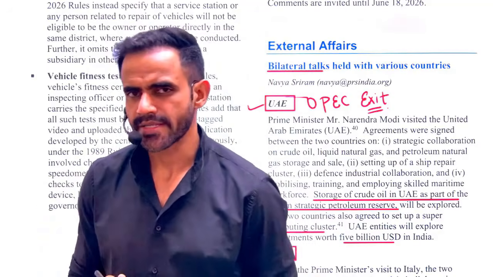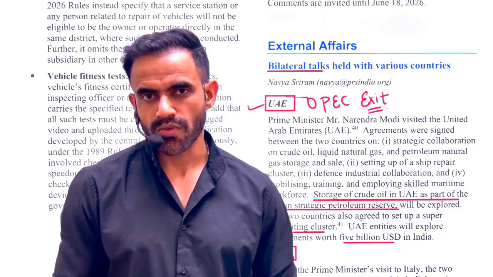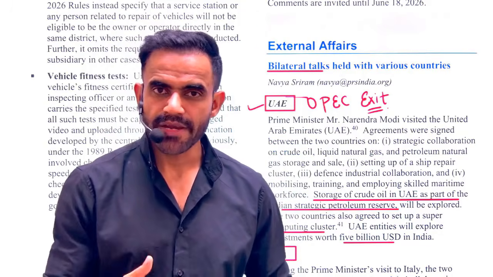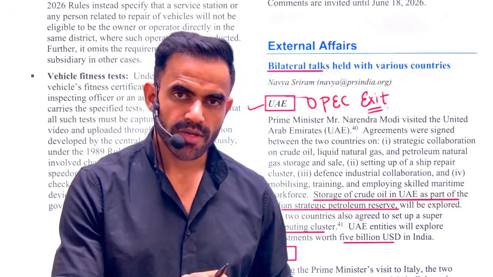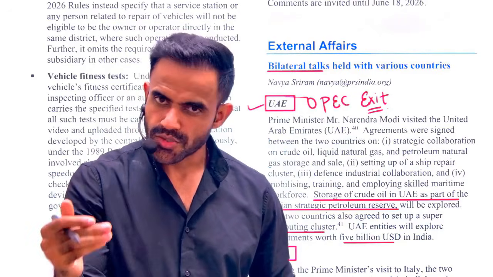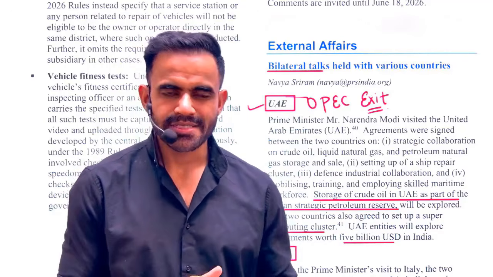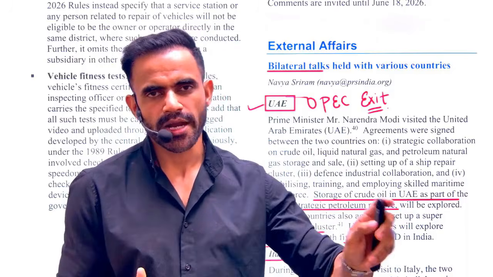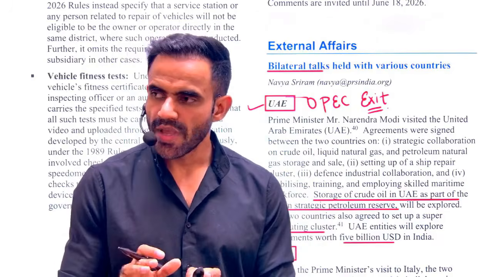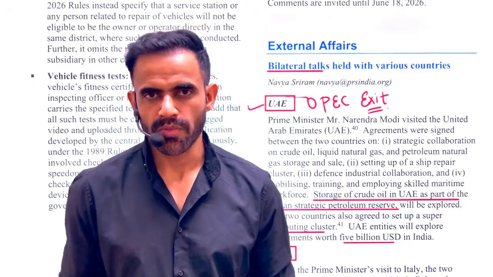What is the intention behind this grouping? The intention is to control the production of petrol. Why control? Because if it is produced in excess quantity, then the price will go down. So they try to control the price by controlling the output. However, UAE said that we want to produce more, and that's why they said, okay, we don't want to be part of this grouping. Now UAE is out of this. That simply means UAE can produce more and more.